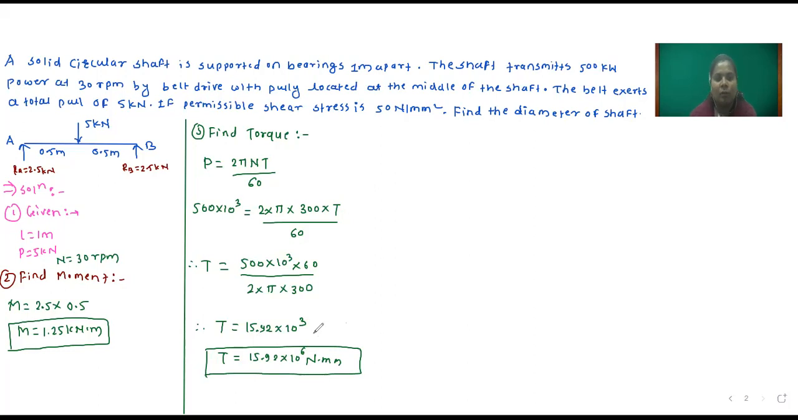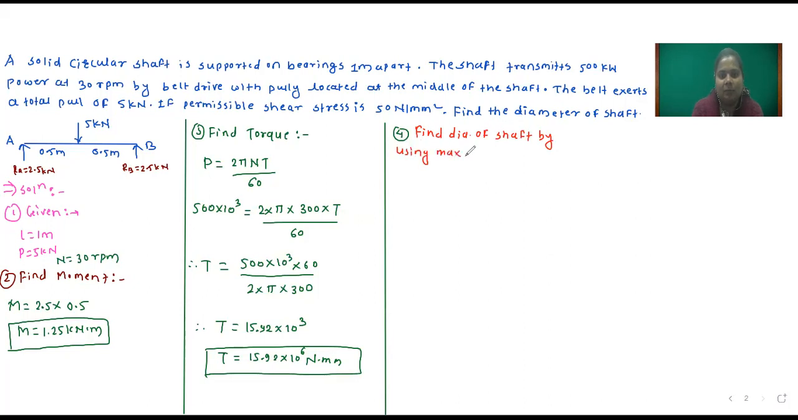Now M and T values are with you, that is moment and torque values are with you. So we have to find out the diameter of the shaft. We will find the diameter of the shaft by using the maximum shear stress equation.